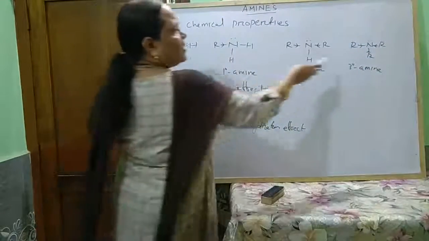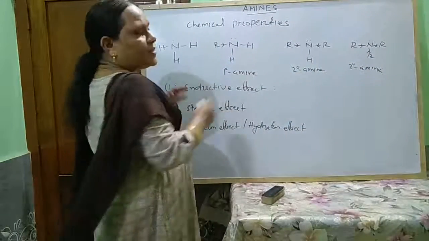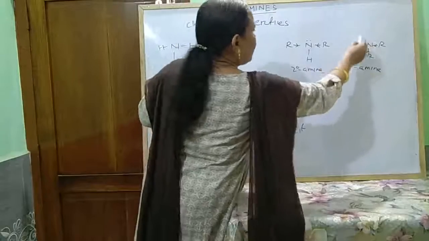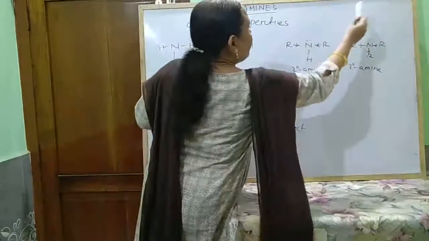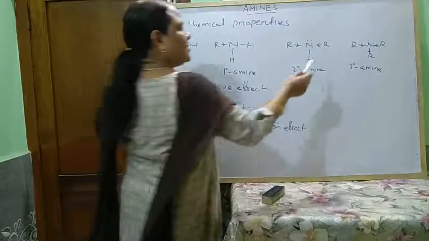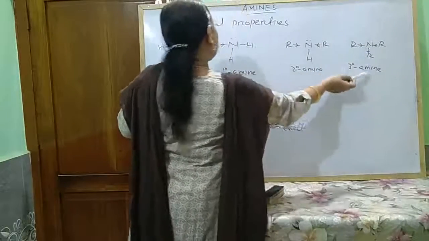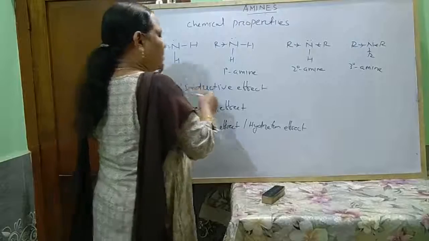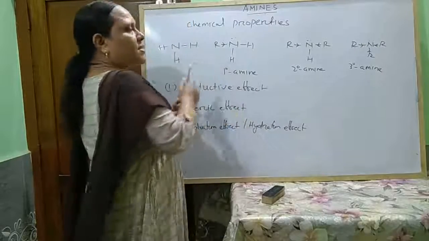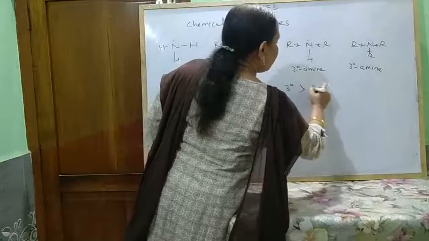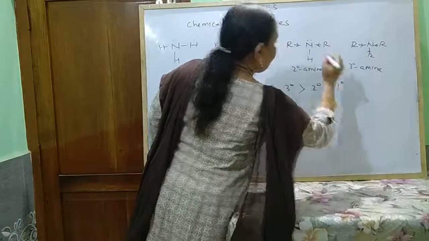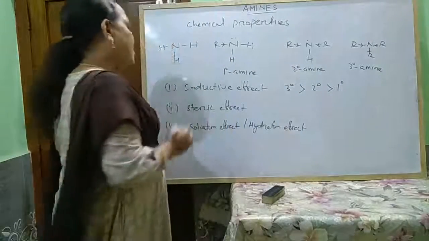So it pushes electrons towards nitrogen more, the electron density of the nitrogen atom increases again, and it can donate a pair of electrons easily. Hence, tertiary amine is more basic than this. So if we consider the inductive effect, then the order of basic strength is tertiary amine, then secondary amine, then primary amine.